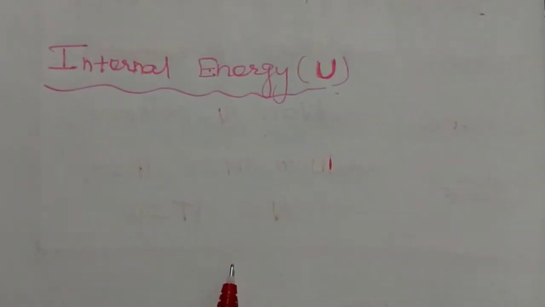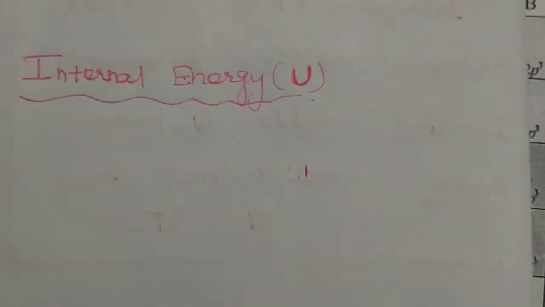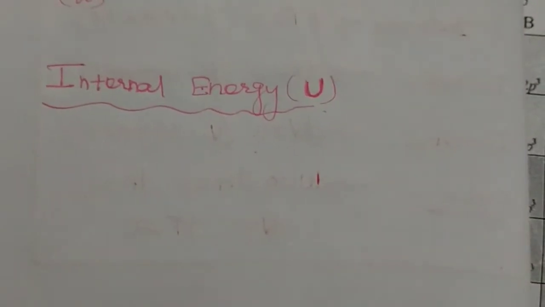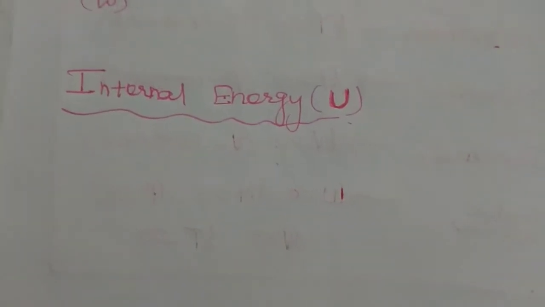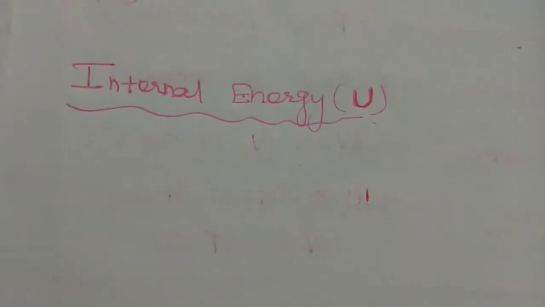The internal energy of the system is equal to the energy of all the molecules, ions, and atoms present in the particular system.